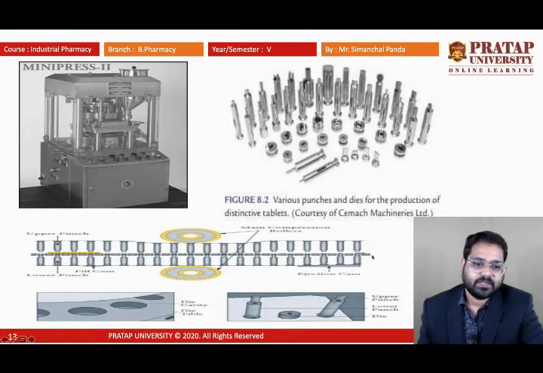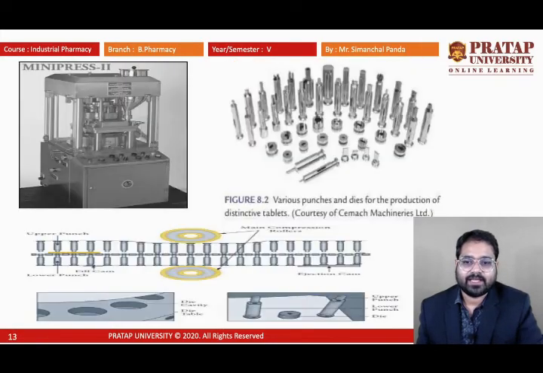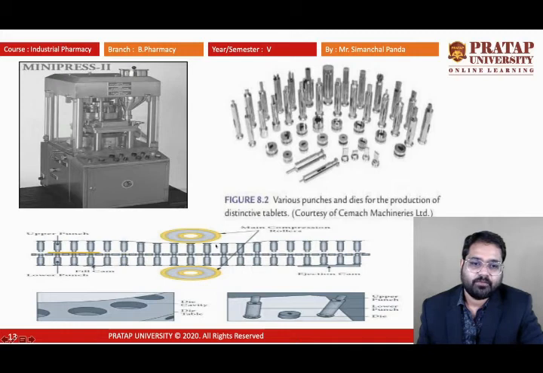This is the basic thing. This is the tooling, upper punch, lower punch and die. This is known as the tool, and the die cavity, die table. We can see inside the machine, these are the die cavity, this place. If we are watching it from another direction, changing its direction, we can see this one. As I discussed in this diagram, these are present like this, the upper punch, lower punch, and the fill cam. Then after these are going for the compression, main compression rollers are present. Then after it will go for the ejection.